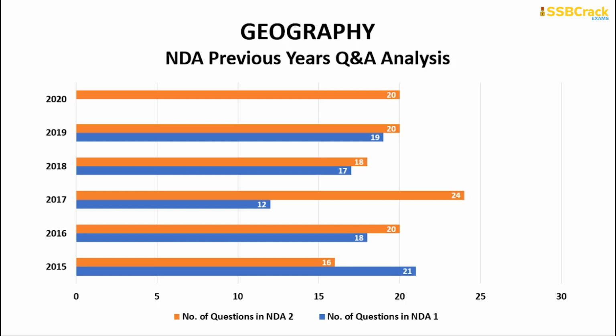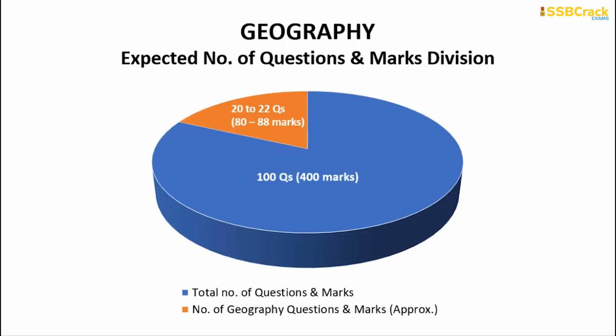So the number of questions, if you see in the recent examination, NDA NA 1 and 2 2020, there were 20 questions, but the number 20 has not increased at any time. Only in 2015 NDA NA 1 and 2017 NDA NA 2 were the questions 21 and 24 respectively. The expected number of questions from geography will be 22 to 28, and by answering all of them properly you will be able to score 80 to 88 marks out of 400.